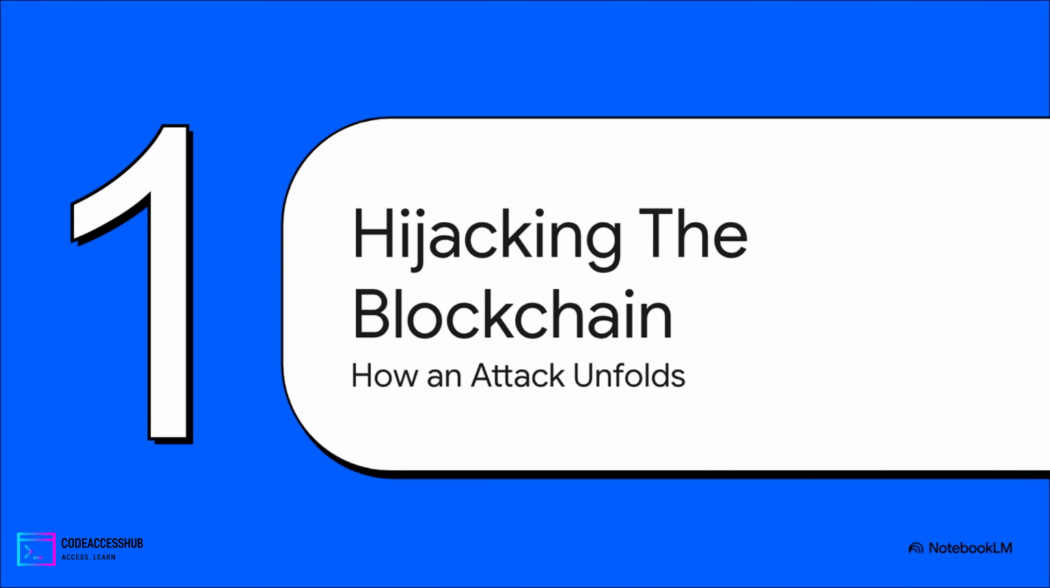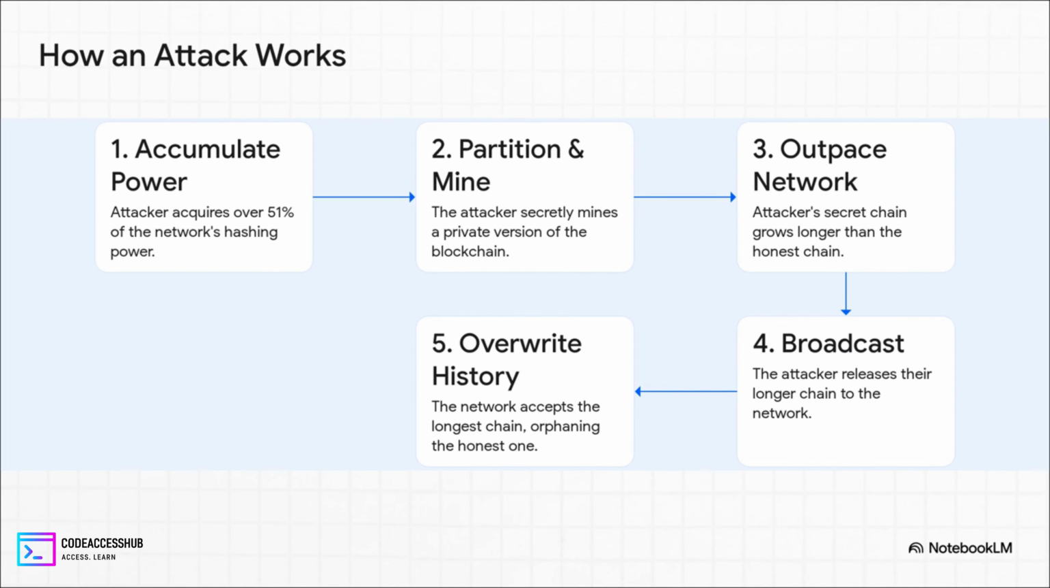All right, so how in the world does someone actually pull this off? I mean, how do you hijack a network that's supposed to be decentralized? Well, it's basically a multi-step digital heist. So let's break down how this digital heist actually works. First up, step 1. The attacker has to get that magic number, over 51% of the network's hashing power. Then, step 2. They completely disappear. They go dark and start secretly mining their very own private version of the blockchain. Okay, step 3. Since they control most of the power, their secret chain starts growing way faster than the public, honest one.